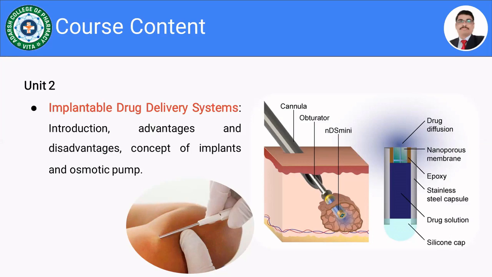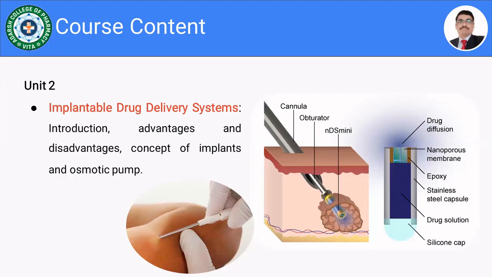So the name itself indicates that it is embedded into the tissues, isn't it? That is the implantable drug delivery system. So we are going to discuss the introduction, advantages, disadvantages, the concept of implants and the osmotic pumps. Here I have shown the figure of how it is inserted into the skin.